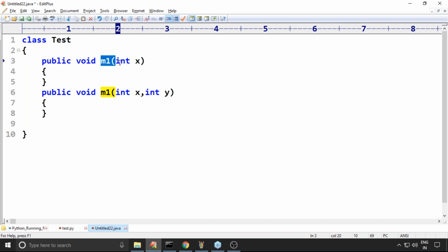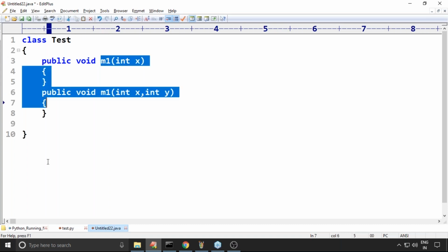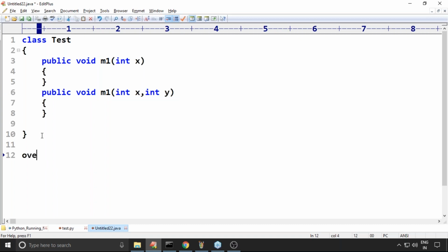For this m1, how many arguments are there? One argument. For this m1, two arguments. Two methods having the same name but a different number of arguments. These two methods are said to be overloaded methods.